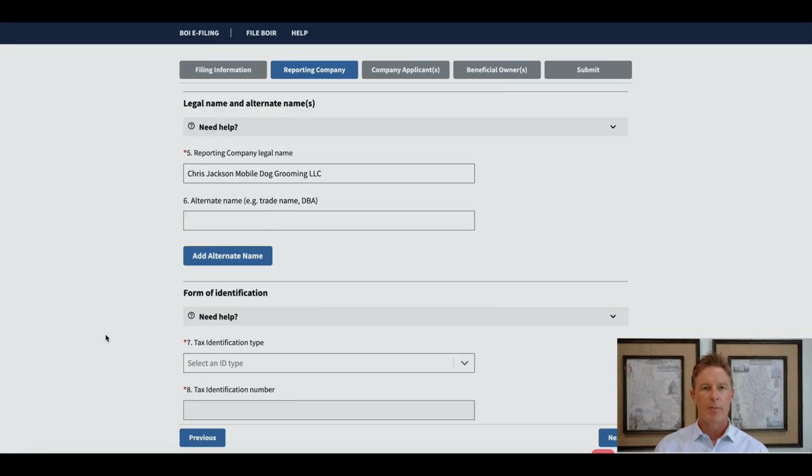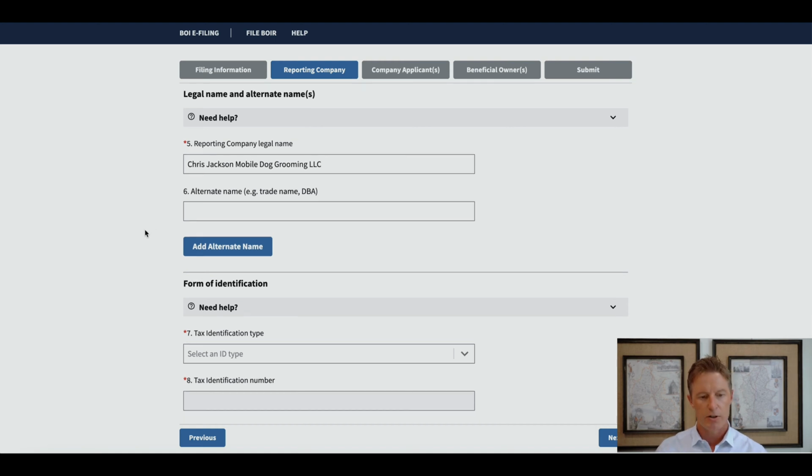All right, legal name of the company. You want to just put the company name here, whether it's an LLC or corporation or partnership, whatever type of company it is, just put the legal name in here. I'm going to go ahead and use Chris Jackson Mobile Dog Grooming LLC because I've used that name in the past in prior videos, and I want to stay consistent. And now that I have typed it out, I realize that I should have used a sample name that was a bit shorter, like Chris Jackson LLC.